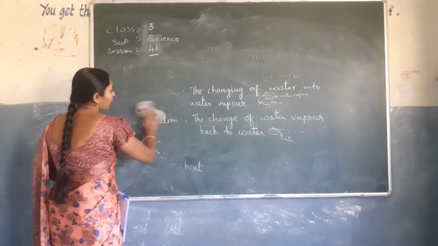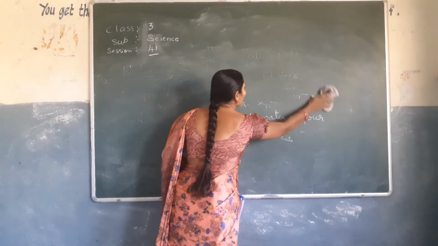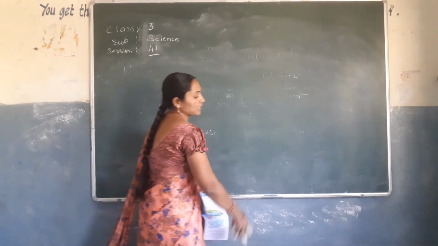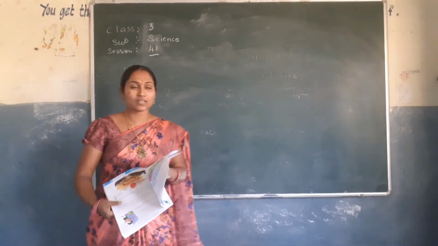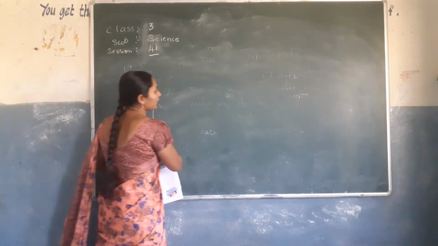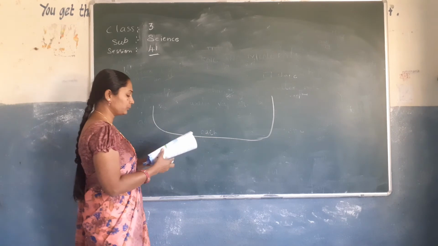Now, the water cycle on the earth. The change of water into water vapor and the water vapor back to water, both evaporation and condensation, takes place on the earth, and this is called the water cycle. Now look at the picture in your textbook. Here we are having the oceans on the earth.